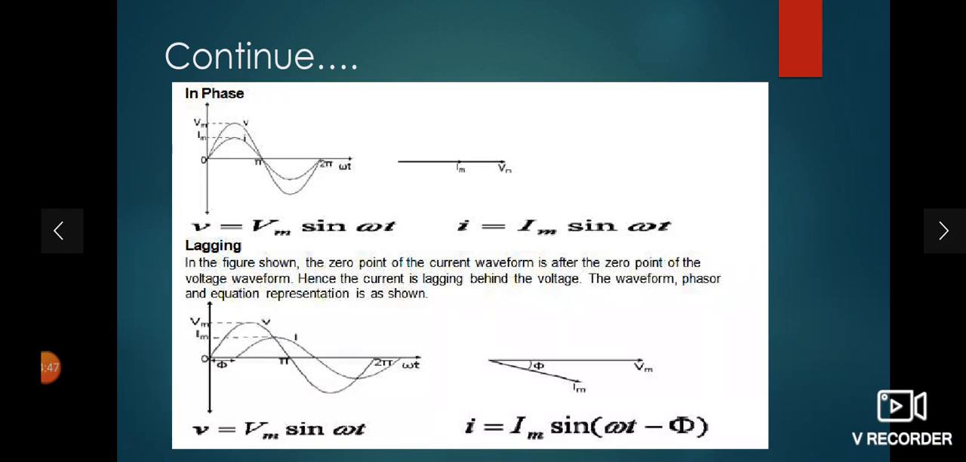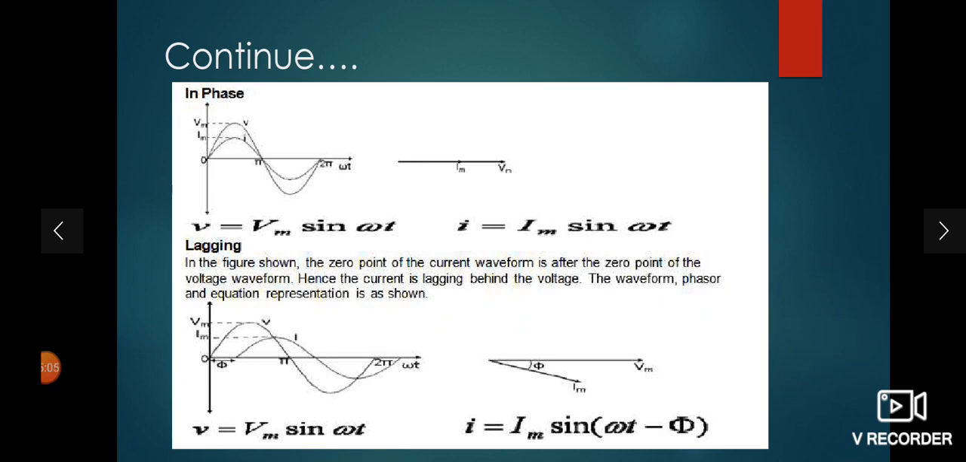And the equation of voltage is Vm sin omega t, and the current equation will be Im sin omega t. There is no phase difference. Phi represents the phase difference, so phi is equal to 0. So in a vector diagram, V and I both are in one line.